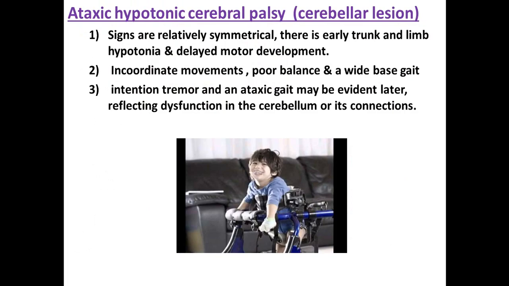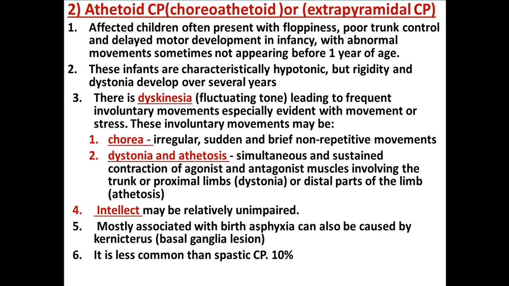So what about ataxic, ataxic hypotonic cerebral palsy? Here we have a cerebellar lesion. The signs are relatively symmetrical. There is early trunk and limb hypotonia and delayed motor development. In coordination, there is incoordinate movement, poor control of the movement, poor balance, and a wide base gait. In addition, there is intention tremor, and ataxic gait may be evident, but it is a later sign, reflecting dysfunction in the cerebellum or its connections.